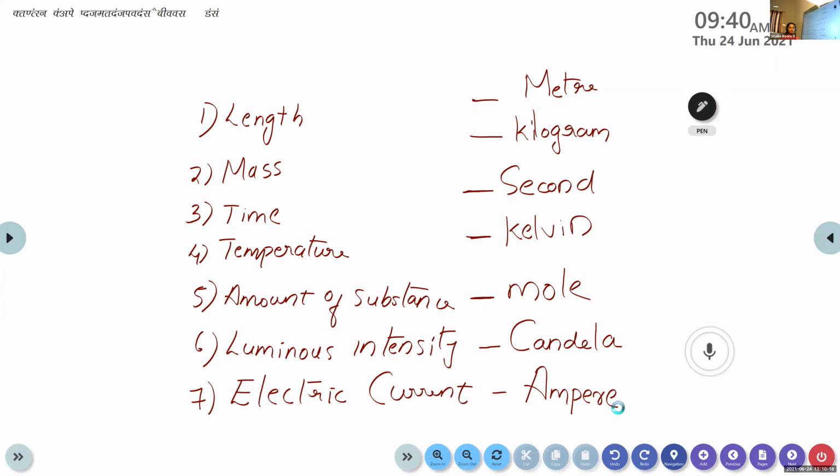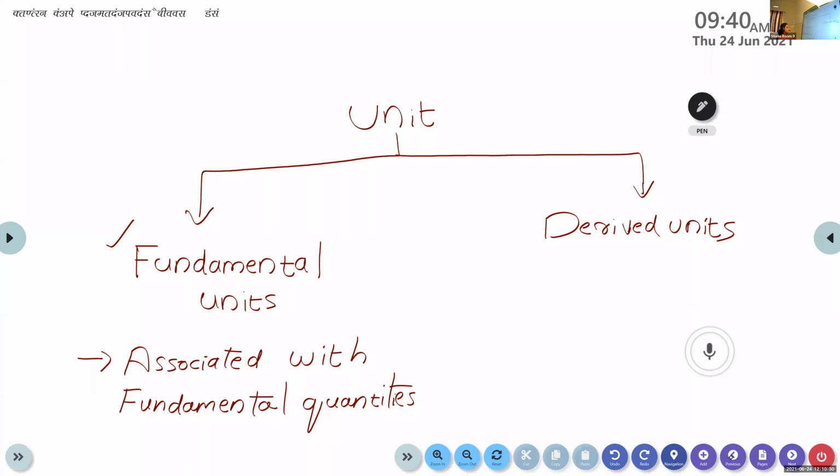So students, we know that a unit is an internationally accepted reference standard to measure a physical quantity. And here we make a classification for this unit. They are mainly classified into two: one is fundamental unit and the other is derived unit. What do you mean by fundamental units? The units associated with fundamental quantities are known as fundamental units.